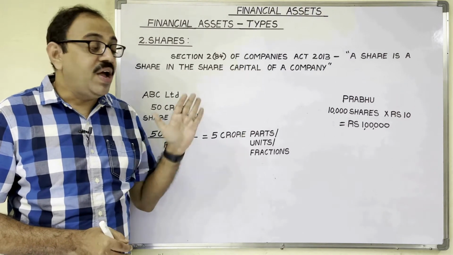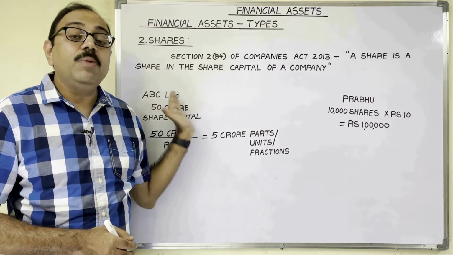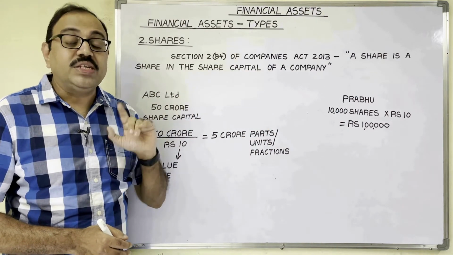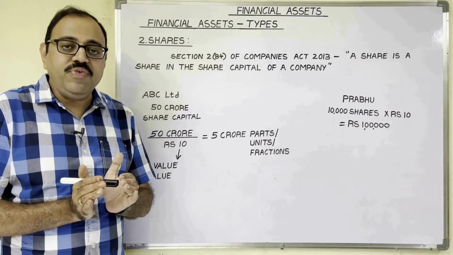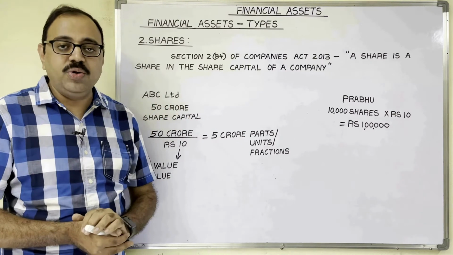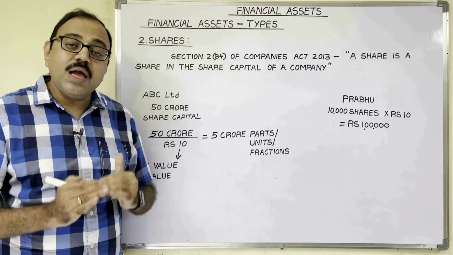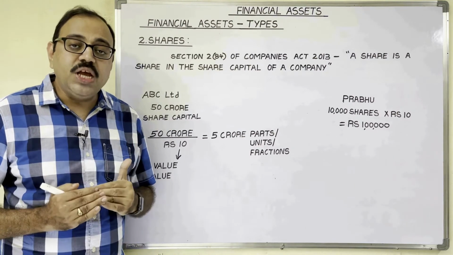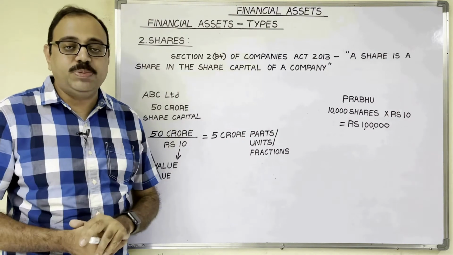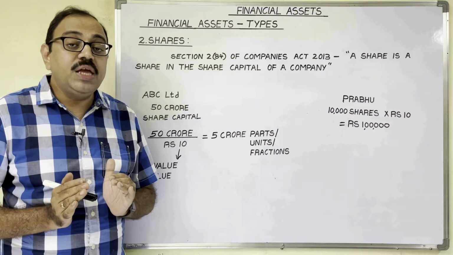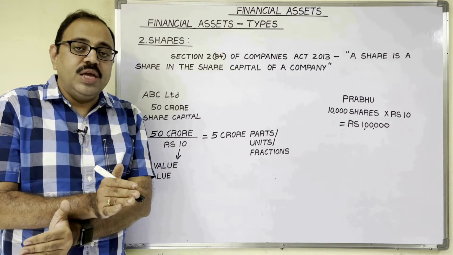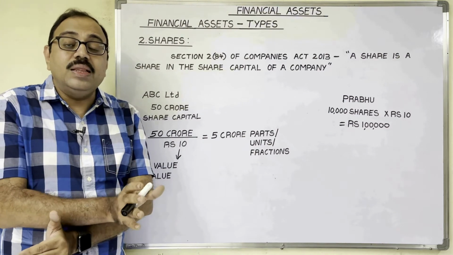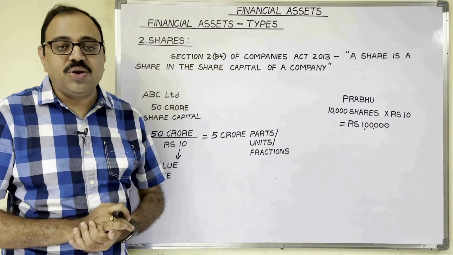liquidation. And while paying the dividend amount and the principal amount, first preference will be given to preference shareholders. Means from profits when dividends are paid, or at the time of liquidation from sales proceeds when the principal amount is paid back, first the company gives preference to preference shareholders. After paying them, if any amount is left over, that amount will be paid to equity shareholders.